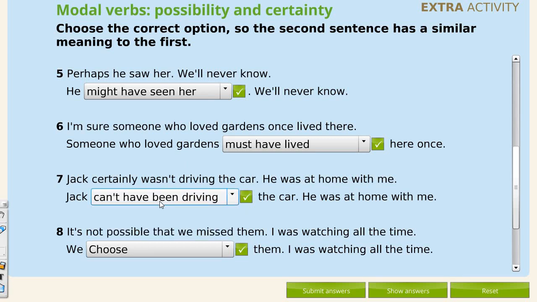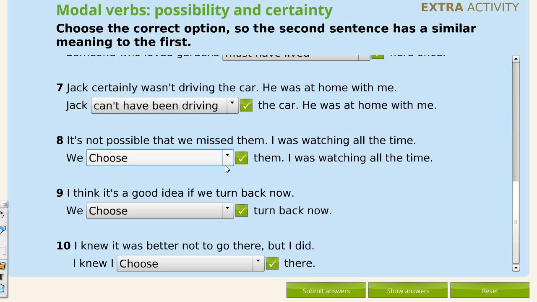It's impossible that that happened in the past. Okay, couldn't have missed. Remember, you can say can't have missed, couldn't have missed, or can't have been driving, couldn't have been driving. They're the same. I normally use this one anyway.